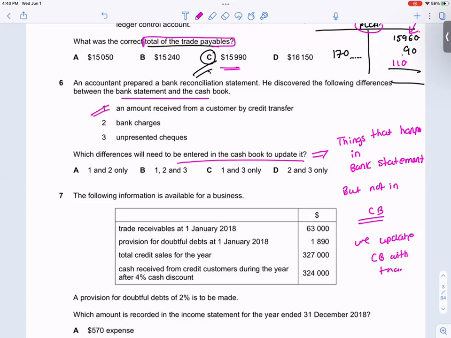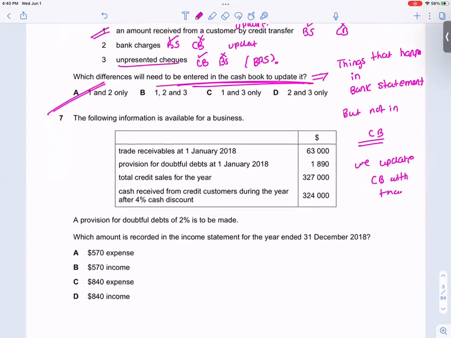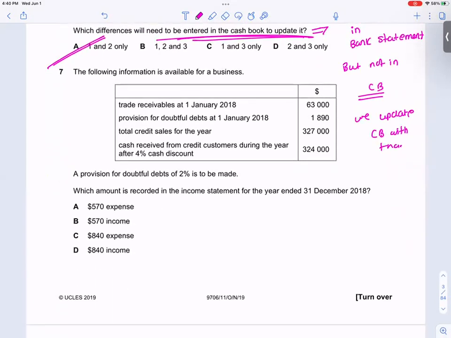This happened in bank statement, but not in cash book. So update. This happened in bank statement, but not in cash book. So I will update. Unpresented check is something that happened in the cash book, but not in the bank statement. So this will go in BRS. So I will update my cash book with 1 and 2 only. Correct?